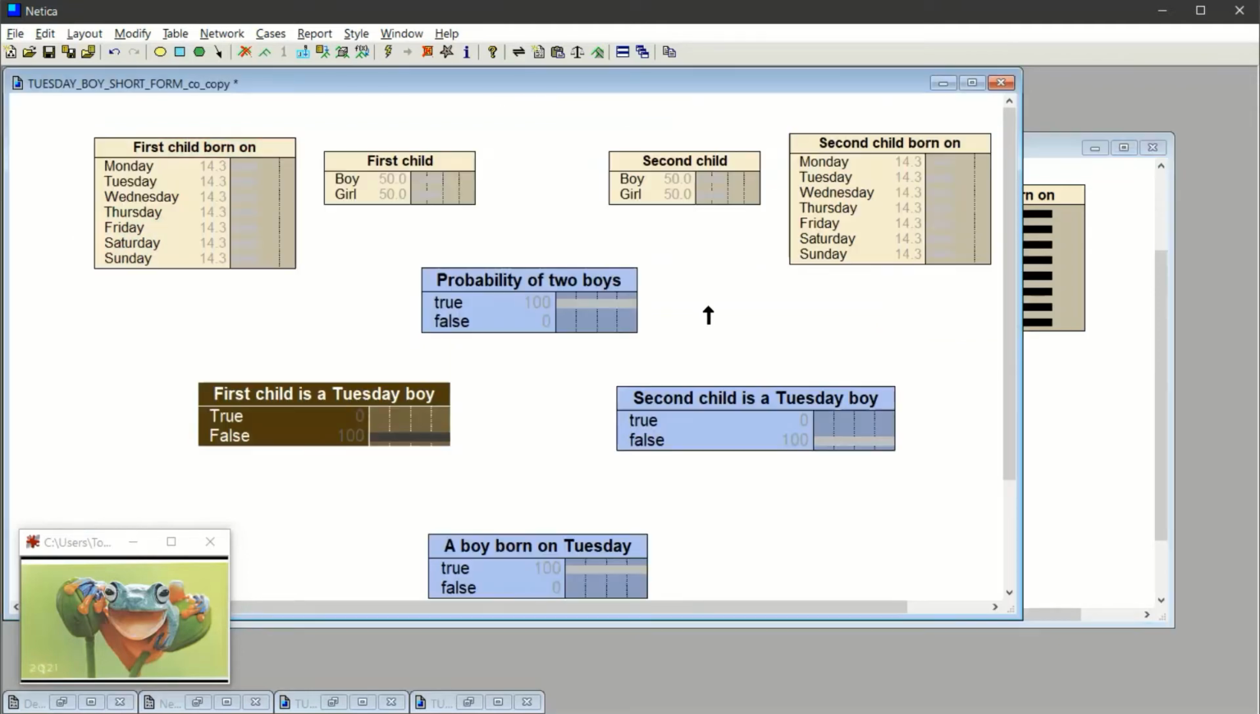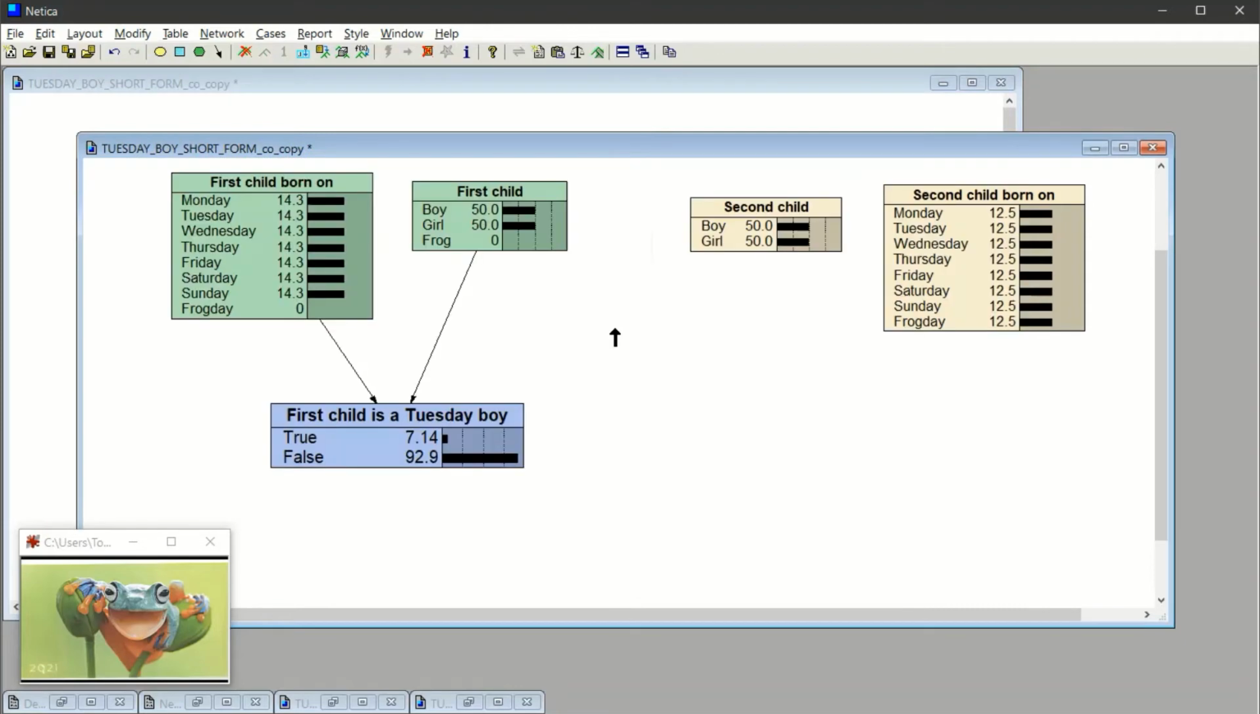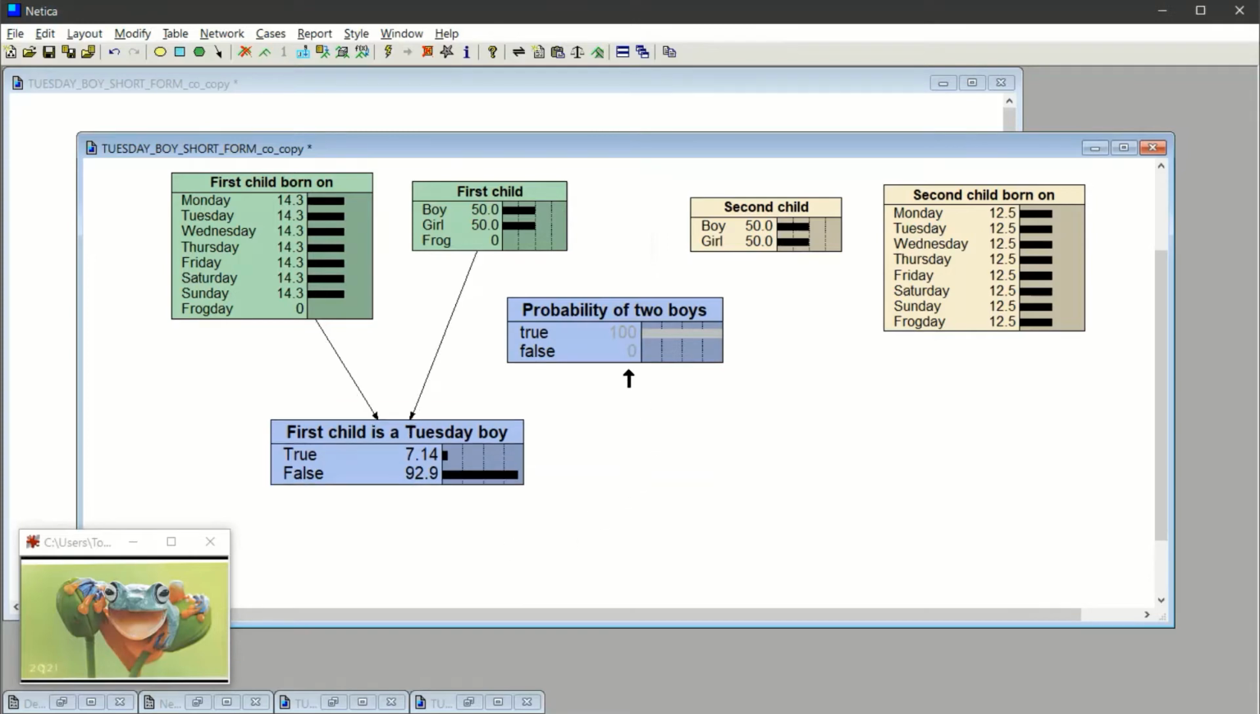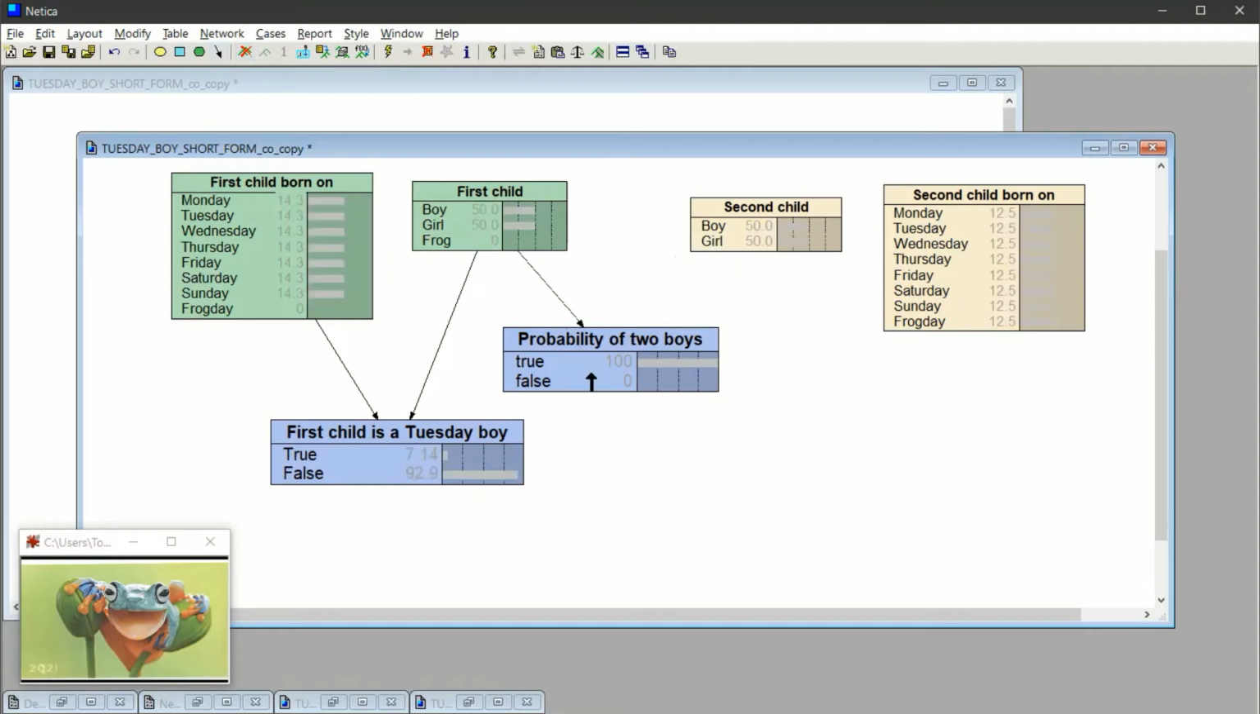Now, we can add everything else. We'll take this node, we'll copy, and we'll paste this node. Now, okay, we'll just bring that down a little bit. Well, now we need to teach Netica about what it means to have two boys. So we will link this to this, and we'll link this to this. Everything's gone gray here because every time that we create new links, it sort of unlearns or needs to learn new things.